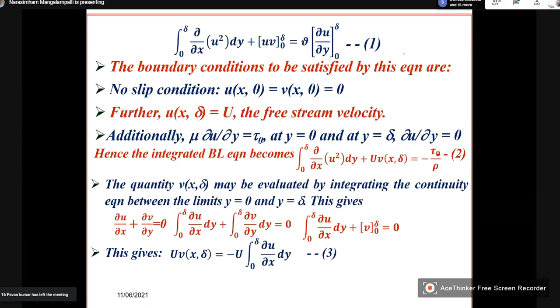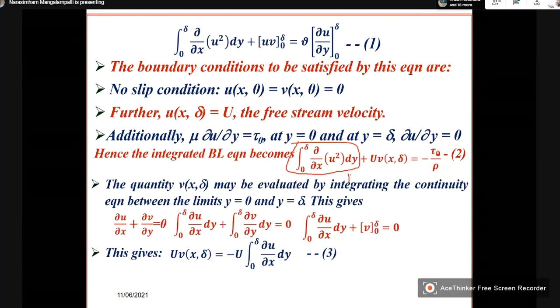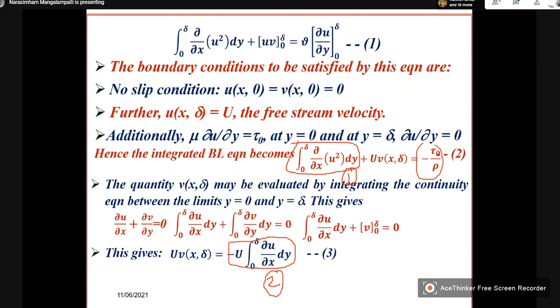So what you get is, this is one term, this is one term, and this is second term, and this is the third term.